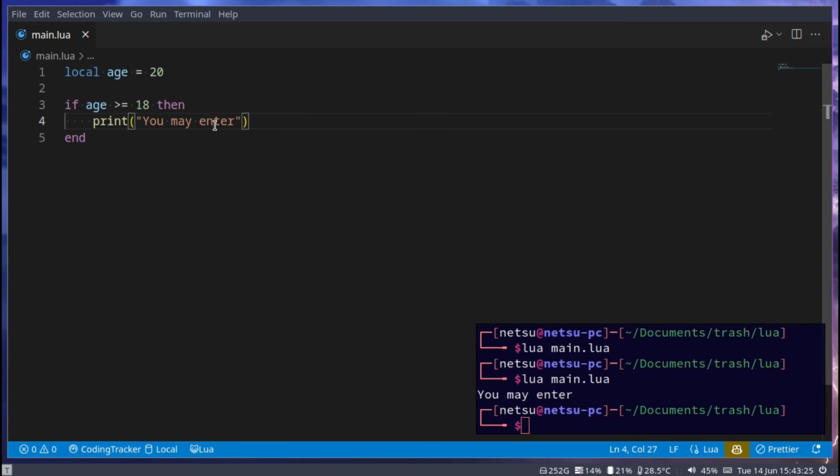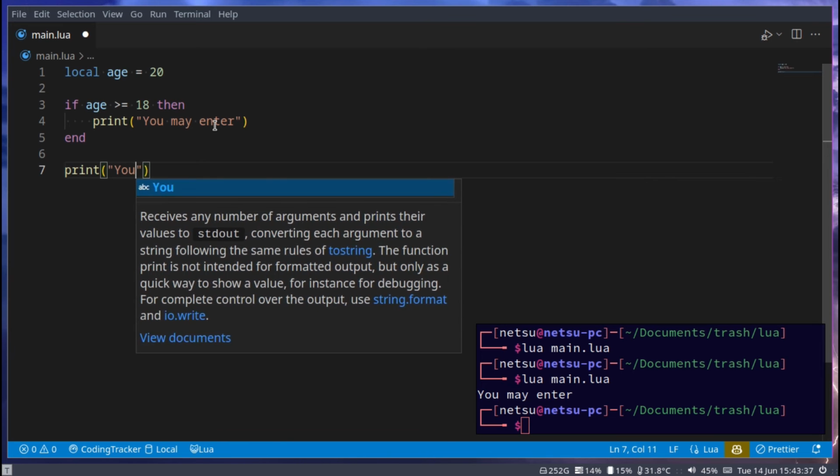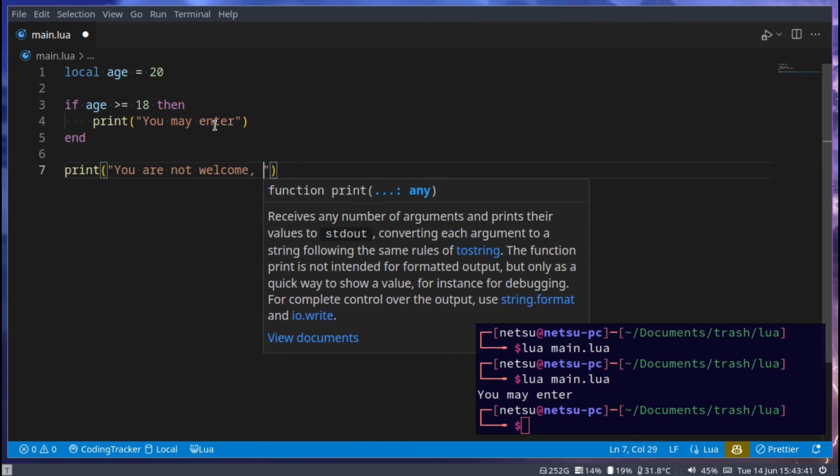Now, what if we want to give them something else? For example, if they're, let's say 17, we want to tell them to scram. They are not welcome here. So print, you are not welcome, be gone.